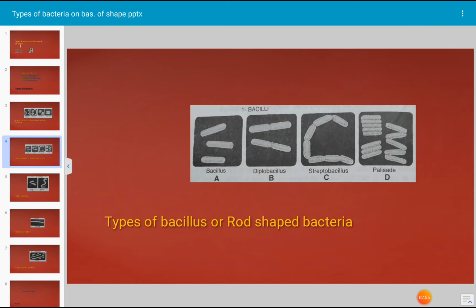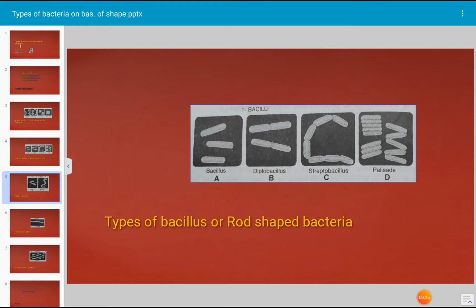When there is a chain of rod shaped bacteria, it is described as streptobacillus. And one more, when the rod shaped bacteria or bacillus occur in a cluster arranged in a form of grana, that group of bacteria is described as pellicide.